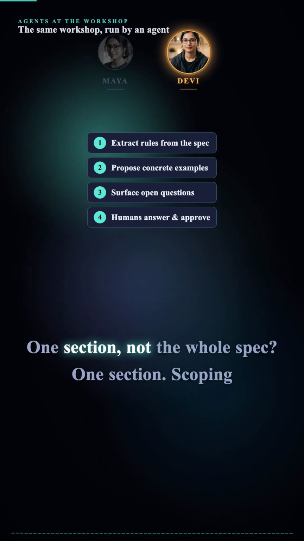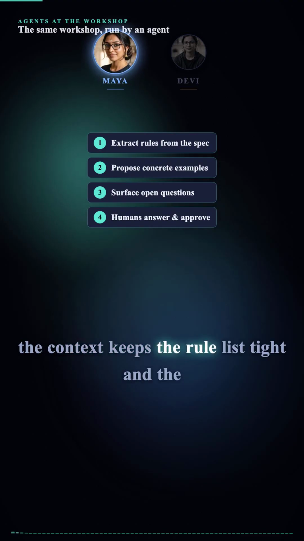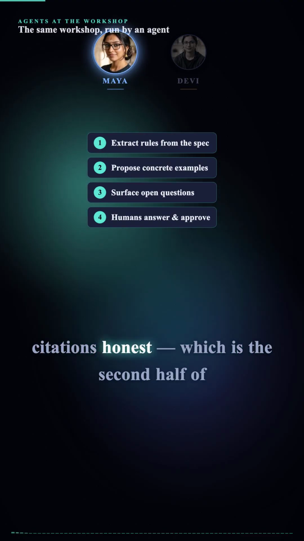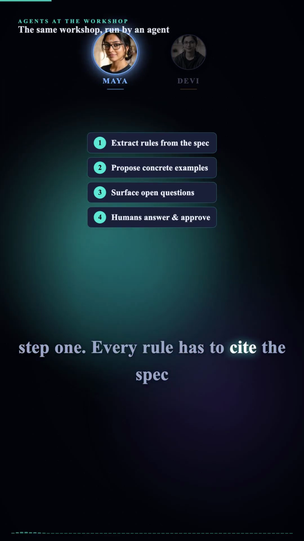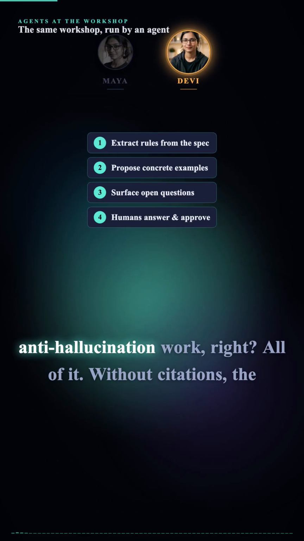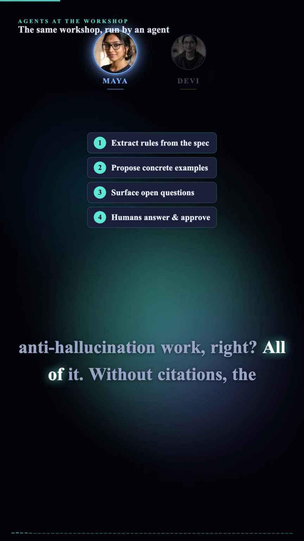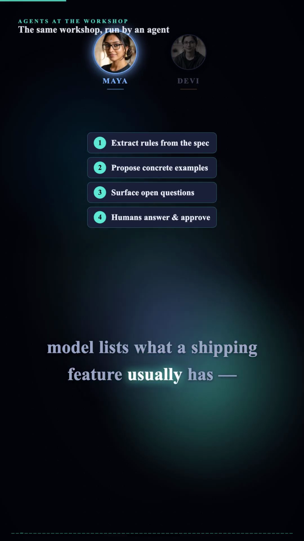One section, not the whole spec? One section. Scoping the context keeps the rule list tight and the citations honest, which is the second half of step 1. Every rule has to cite the spec line it came from. The citation requirement is doing anti-hallucination work, right? All of it. Without citations, the model lists what a shipping feature usually has.